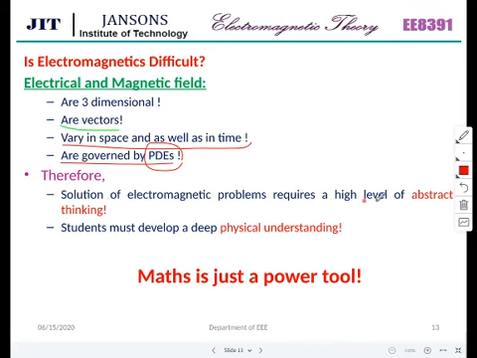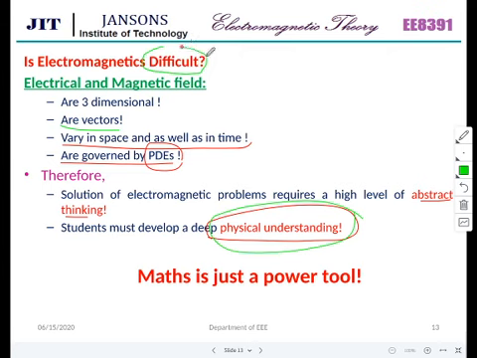Solution of electromagnetic problems requires a high level of abstract thinking. Students must develop a deep physical understanding. This is what I am saying. If we could understand physically the significance, we should not just mug it up and go away. If you understand the physical meaning of everything, then it is very, very easy. Yes, it is very easy. But you have to love the subject, you have to live with the subject.